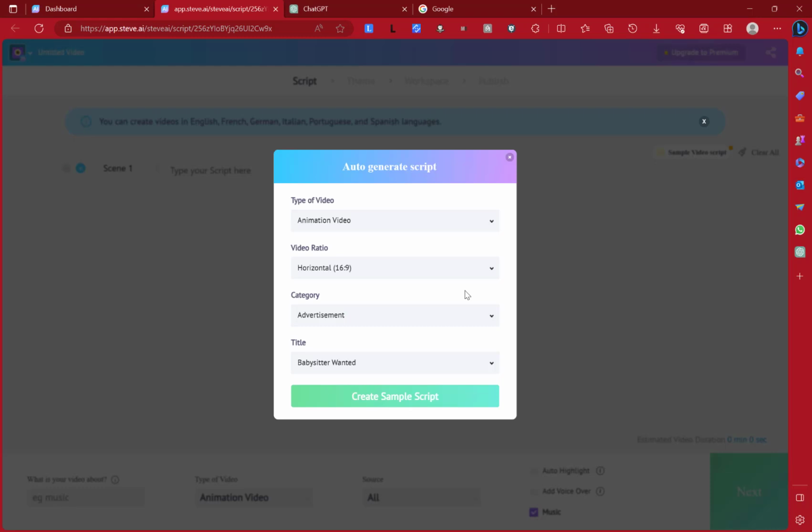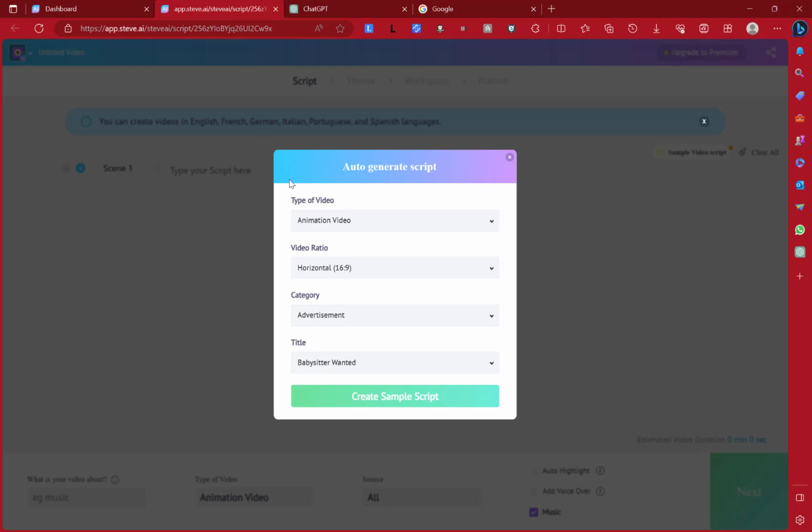Based on the tool we've selected, which is text to animation, we have this modal that will help us auto generate some script. So this is one thing you should notice. I don't want to close this modal, but you see behind the modal we have scene 1, and type your script here. Every scene should have a contextual text, and based on this contextual text, that's what the AI will use to get contextual images and graphics for the video.